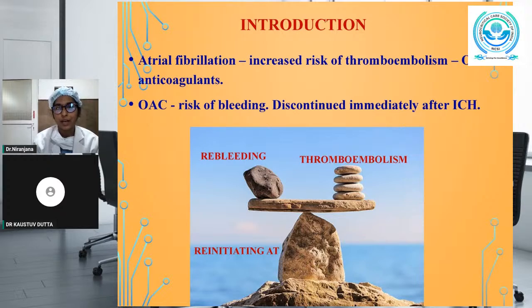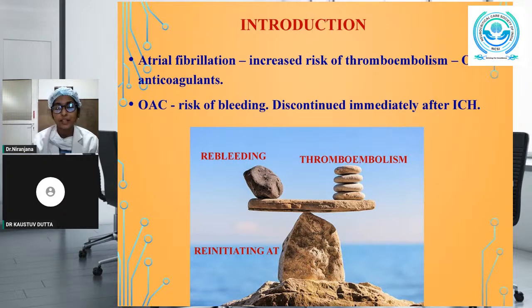C, congestive heart failure; H for hypertension; A, age more than 75 years; D for diabetes mellitus; and S, stroke. V is vascular events, and another A is age 65 to 74 years, and SC is the sex category.